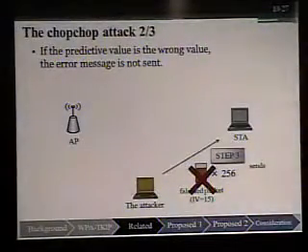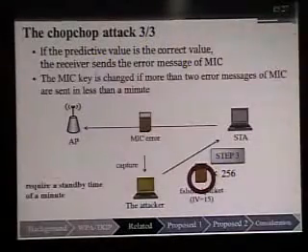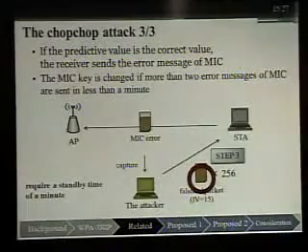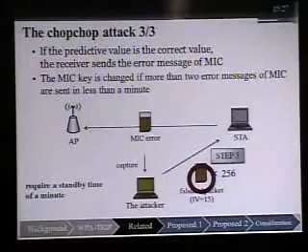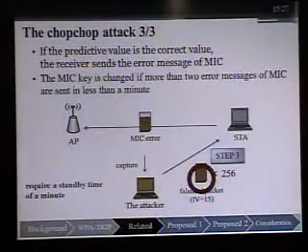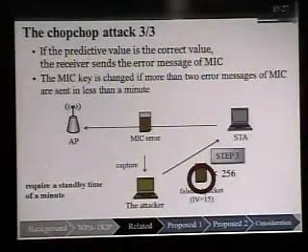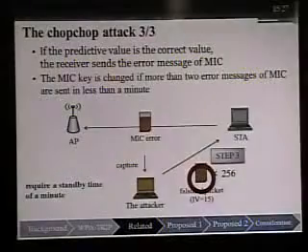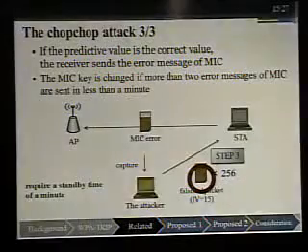If the predictive value is the wrong value, the error message is not sent. But if the predictive value is the correct value, the receiver sends the MIC error message. Then the attackers can determine the correct plaintext value by observing the MIC error message. However, the MIC key is changed if more than 2 MIC error messages are sent in less than a minute. Then, Vectors' attack requires a standby time of a minute after a byte is restored.